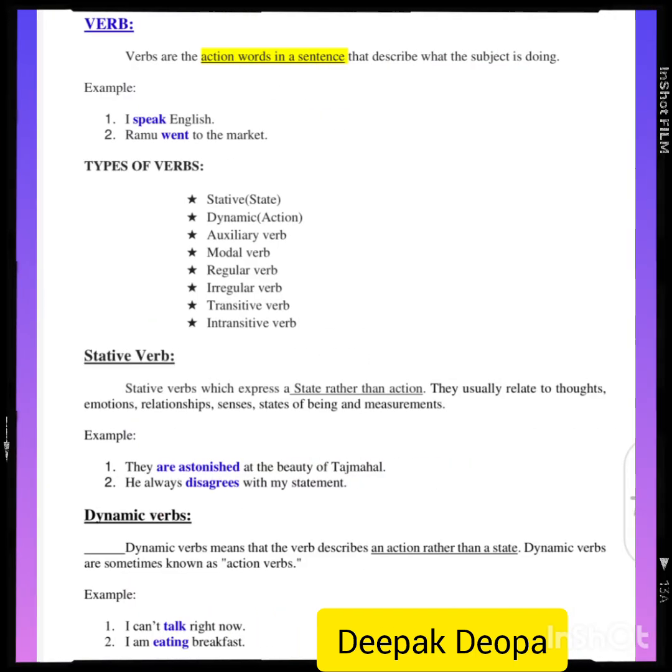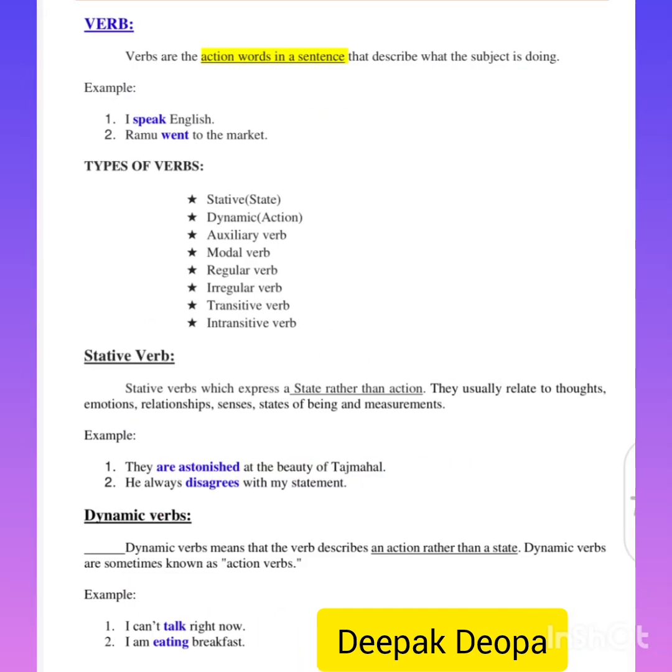Verbs are the action words in a sentence that describe what the subject is doing. Example: speak English. Ramu went to the market. Types of verbs: stative state, dynamic action, auxiliary verb, modal verb, regular verb, irregular verb, transitive verb, intransitive verb.